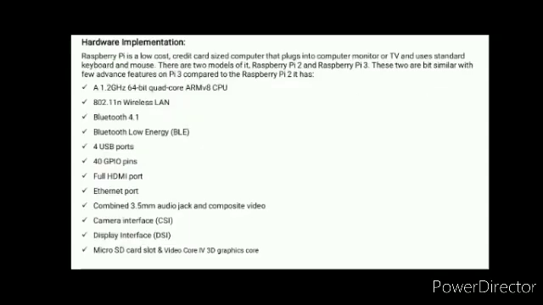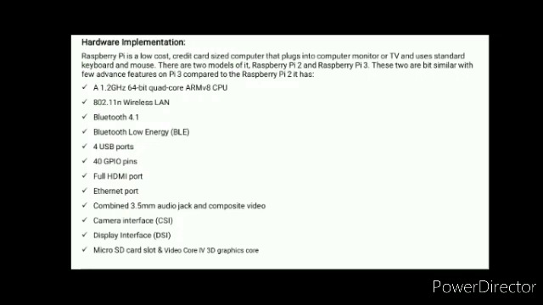Next, hardware implementation. Raspberry Pi is a very low cost, credit card sized computer, like a small mini computer that plugs into a computer monitor or a TV and uses a standard keyboard and mouse. There are two models, the Raspberry Pi 2 and Raspberry Pi 3. These two are a bit similar, with a few advanced features on Pi 3 compared to Raspberry Pi 2.